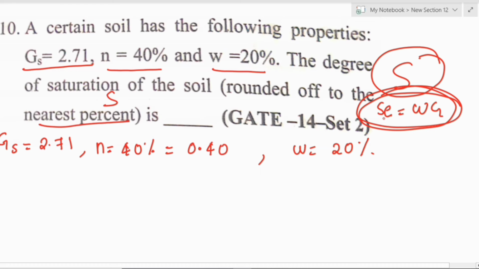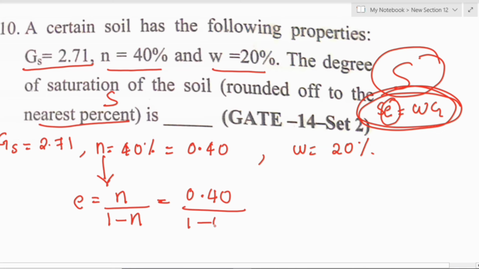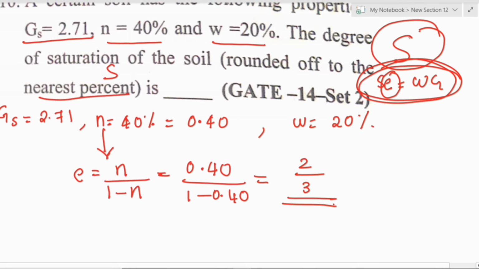We can find E from the porosity, using the relation E equal to porosity divided by 1 minus N. Substituting, 0.40 divided by 1 minus 0.40, we get 2 by 3.